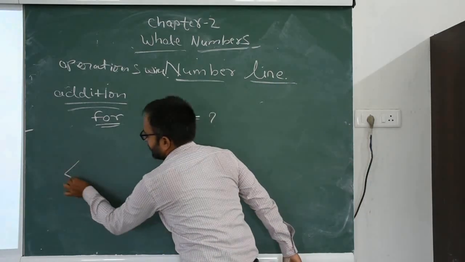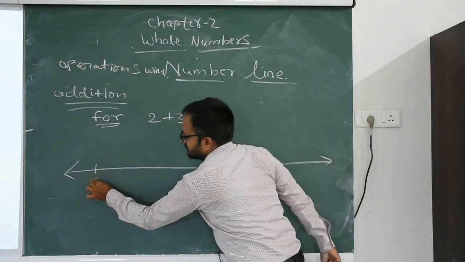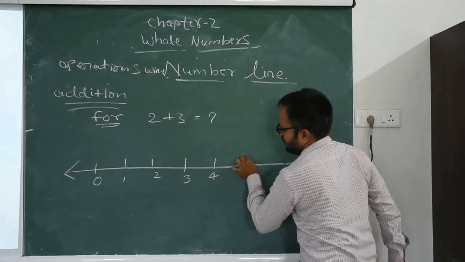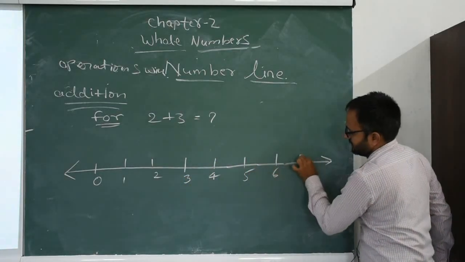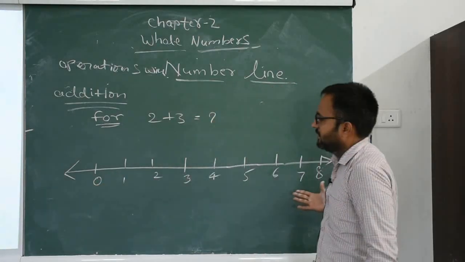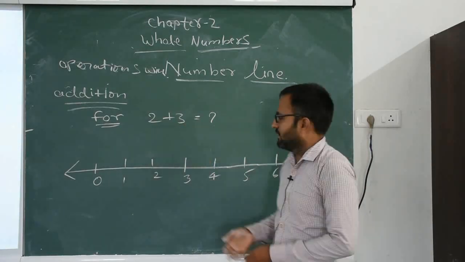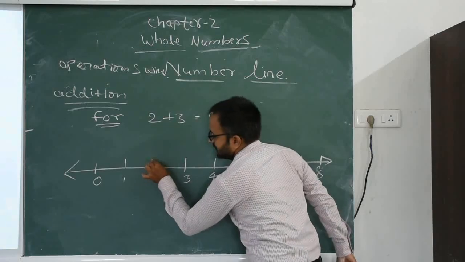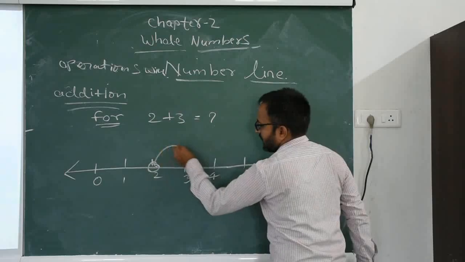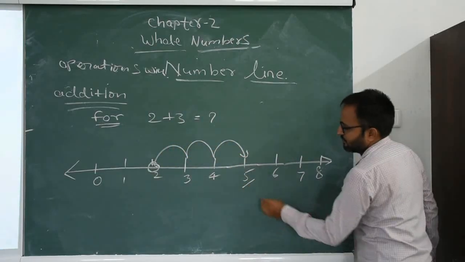With the help of the number line, first we draw the number line, mark 0, 1, 2, 3, 4, 5, 6, 7, 8. Now we add 2 plus 3: start from 2 and make 3 jumps. 1, 2, 3. Which number do we reach? 5.